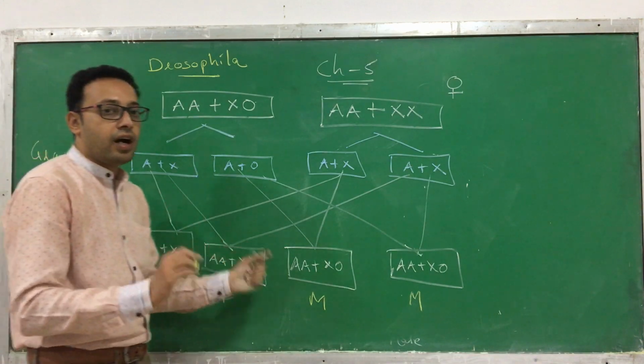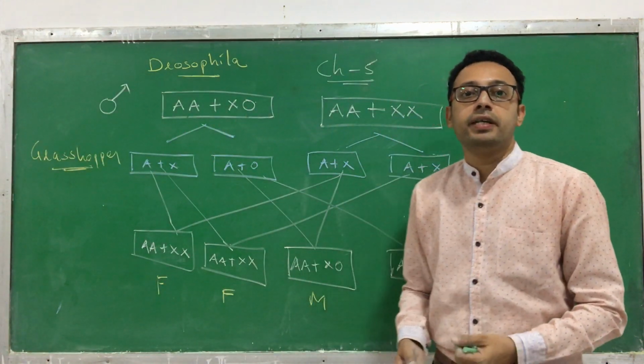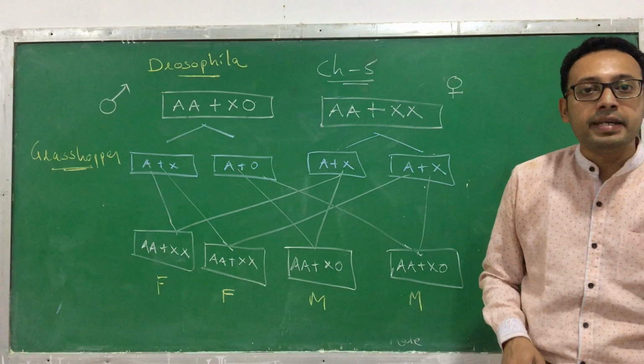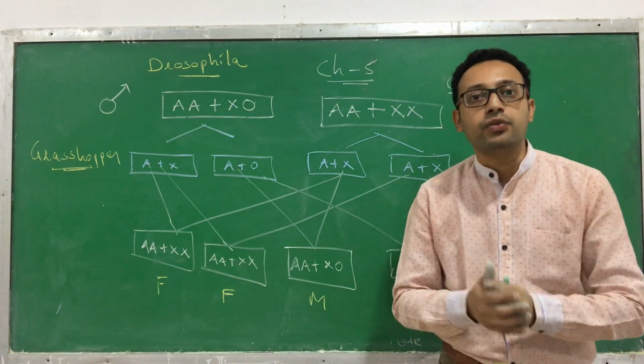But here how does it differ from the human being? If you see the human being, whether it's a male or the female, both have 23 pairs of chromosomes.